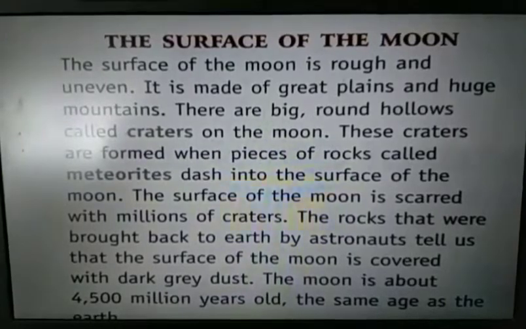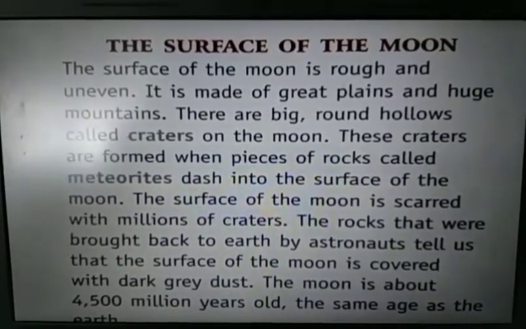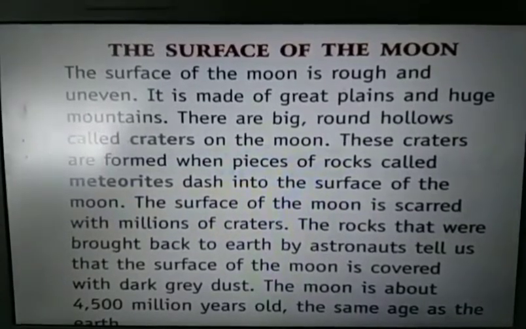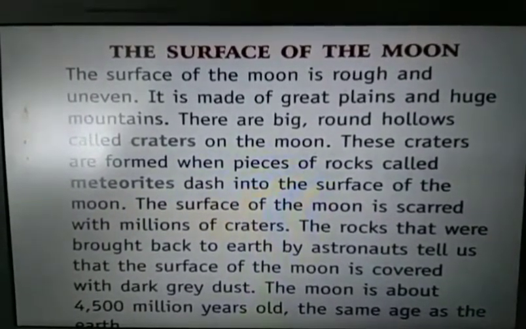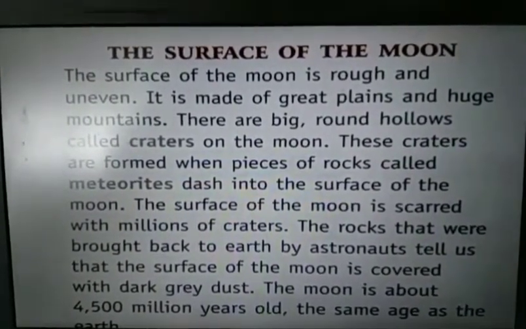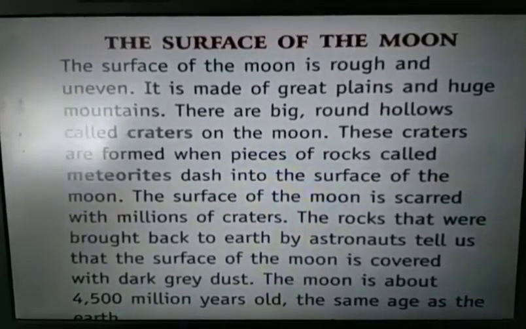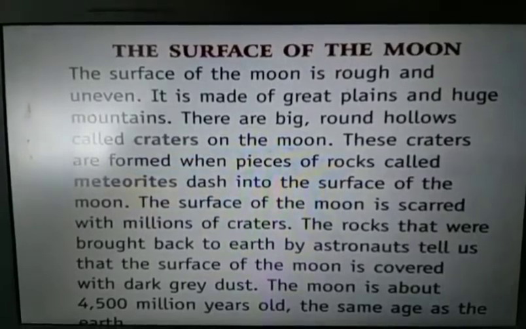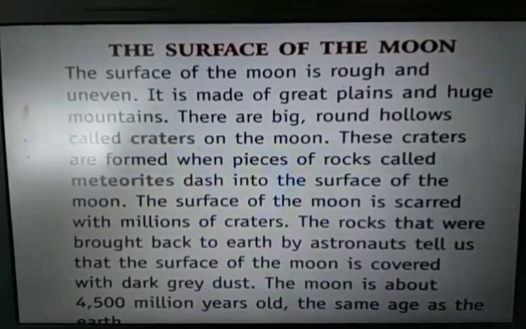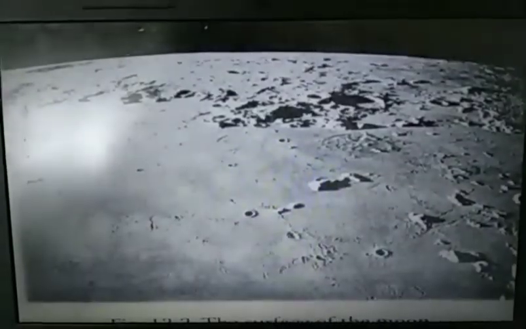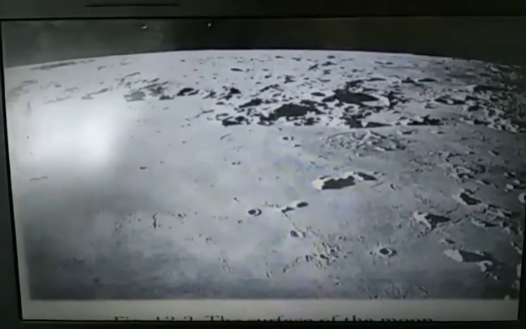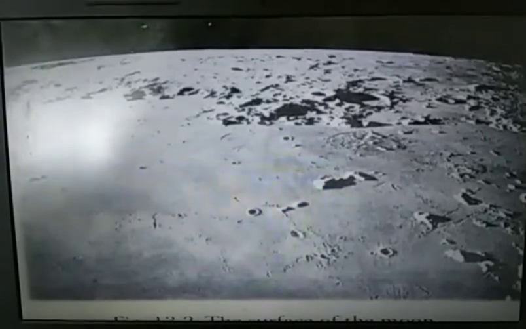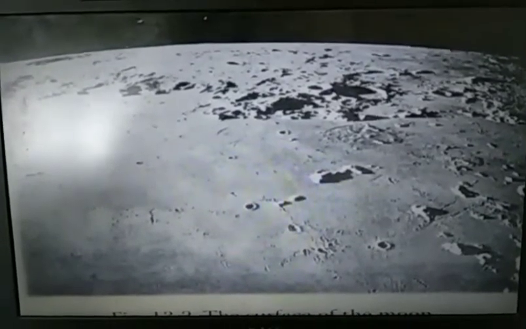In chapter 12 we saw that Earth's atmosphere does not allow meteors and meteorites to reach the surface of the Earth, but there is no atmosphere on moon. That's why these meteors and meteorites fall on the surface of the moon and form craters. Here you can see the surface of moon, how these craters are formed. See these hollow cavities.